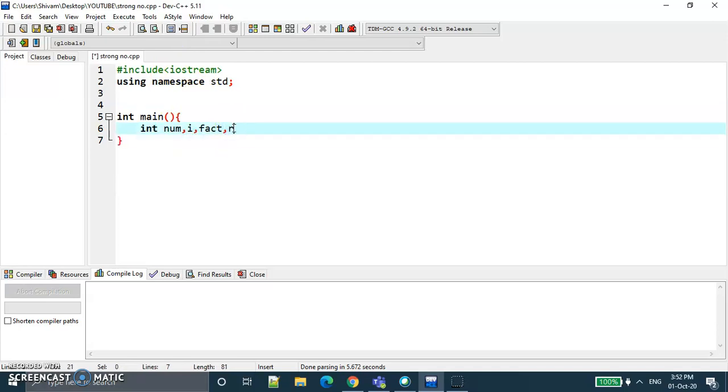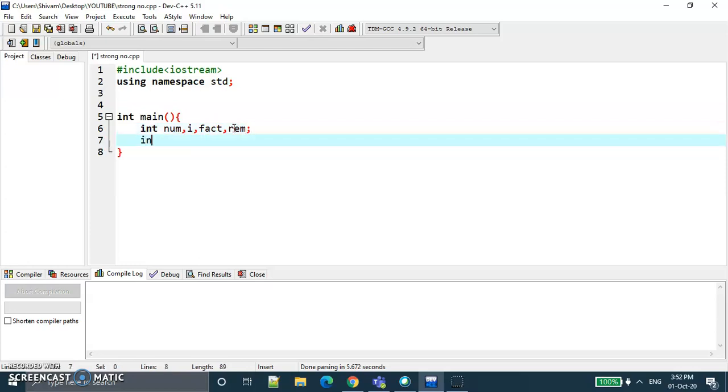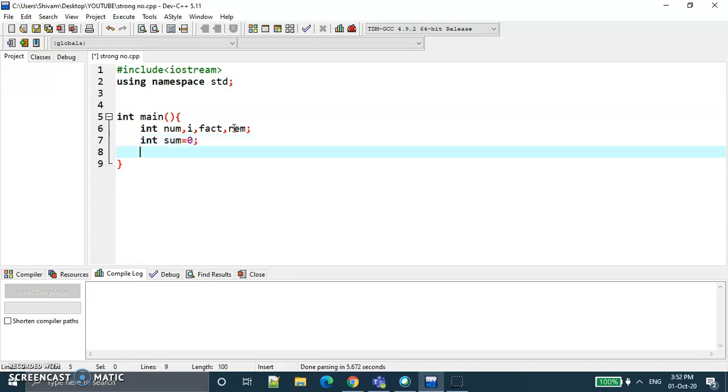So we take one more variable, which is remainder. We will also sum the factorials, because the sum equal to the number itself is called a strong number. So sum is initially 0, and the value of number will be stored in a temporary variable.